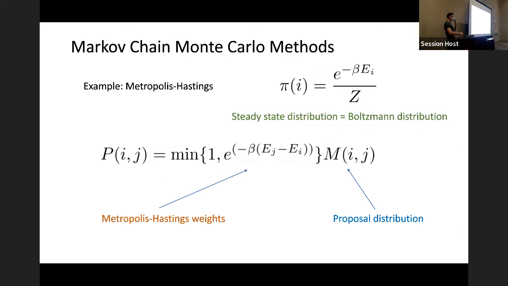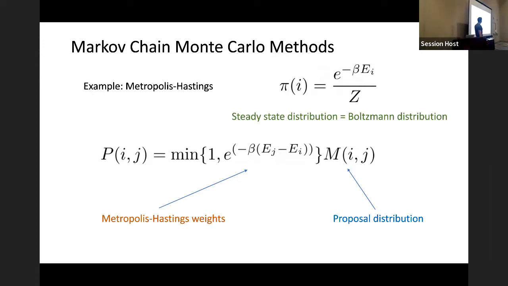Okay, and so an example of Markov chain Monte Carlo methods in classical physics is given by the Metropolis-Hastings walk, which is used to sample from the Boltzmann distribution of some system. And so the idea with this walk is we're given an initial proposal distribution, M_ij, so this is some other stochastic matrix. It's generally symmetric, or no, in this case it has to be symmetric. And we modify it by these Metropolis-Hastings weights that are given right here. And in practice, numerically, we can do this by rejecting proposed moves with some probability.